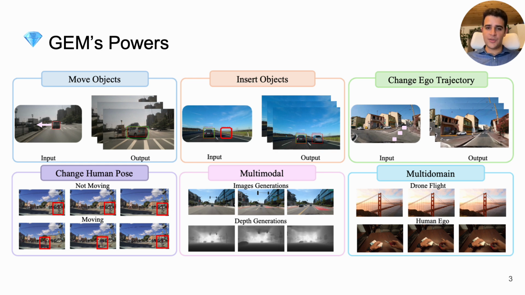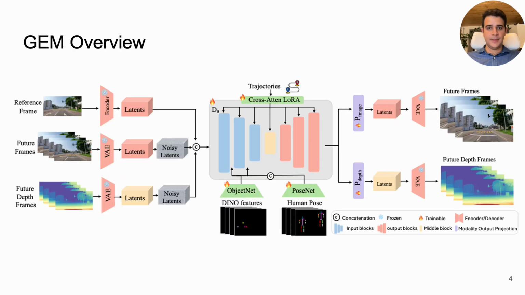Now, how does it do that? Let's look at the high-level overview. GEM is built on a diffusion video generation backbone, namely Stable Video Diffusion. Noise frames and depth latents are fed through a transformer unit. The latents of different modalities are concatenated, while the other control inputs are fed through either cross-attention or by adding the feature maps to the output of the layers of the unit.